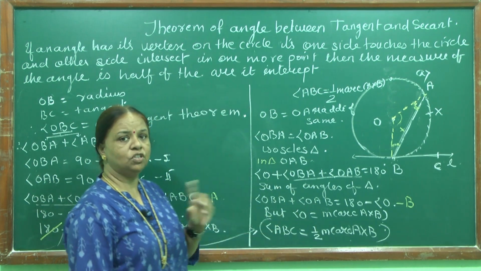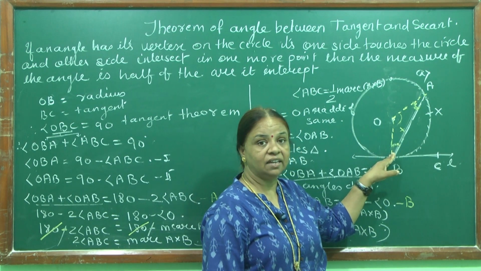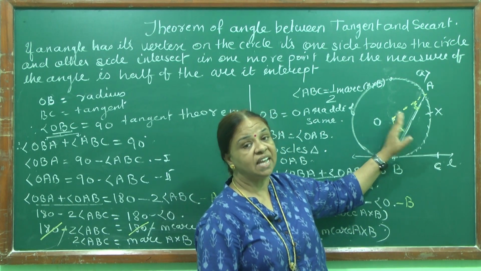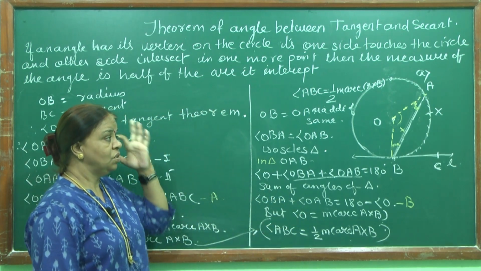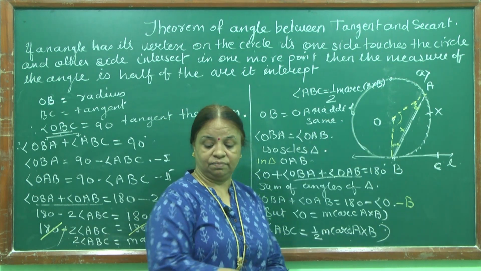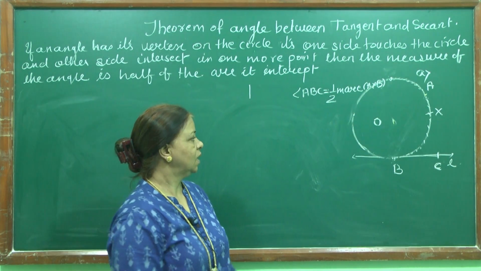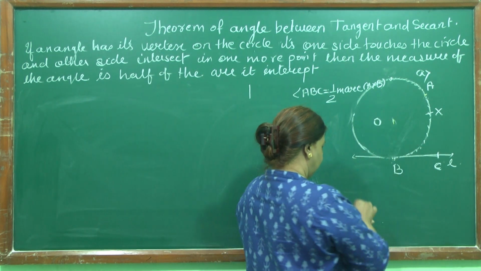Now the third case, children. We saw two cases: when the center is on the side of the angle, and when the center is outside the angle. Now we will see what happens. Can we prove it when the center of the circle is in the angle? Let us see that.